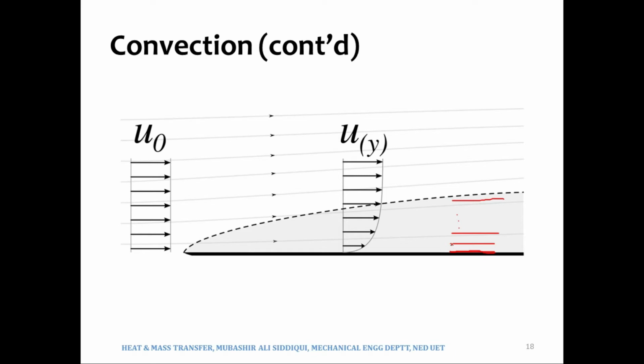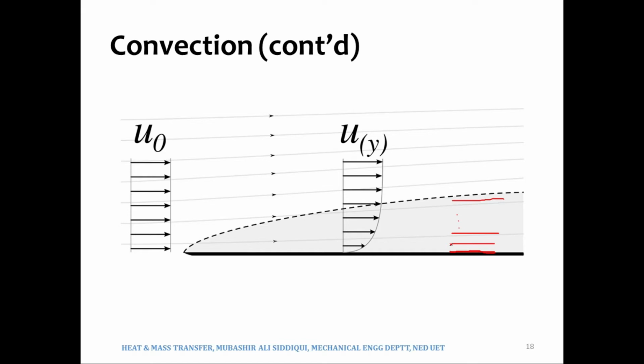And then the second layer. The velocity of the first layer of the fluid would in fact be zero if the surface is stationary. The surface is this black surface. The first layer has the same velocity as that of the surface. If the plate is at rest, the first layer of the fluid will also be at rest, and the second layer of the fluid will have a velocity greater than zero.